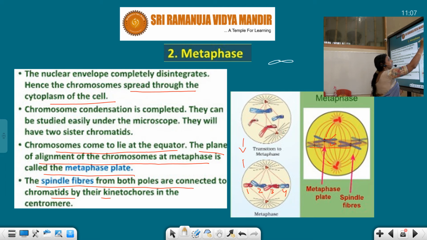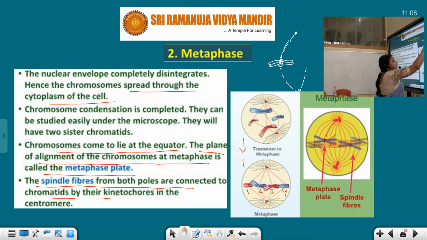This is a chromosome, and these are sister chromatids. This is the pole. From this pole, spindle fibers are coming, and at the centromere a disc-like structure is present. I explained in the structure of the chromosome that it is known as the kinetochore. So these spindle fibers are attached to the kinetochore. Similarly, here also a kinetochore is present, and it is attached to the spindle fiber of this pole.